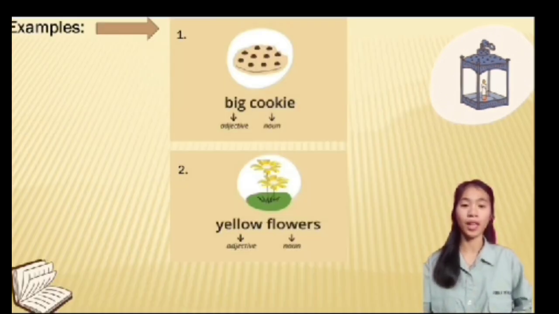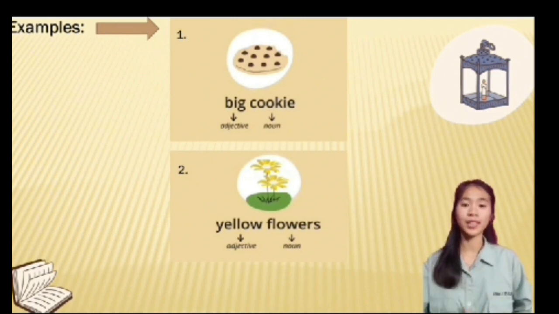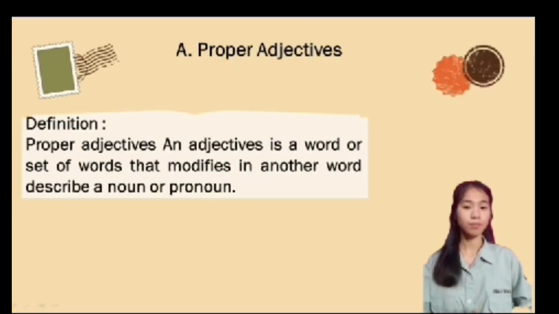For example, the first is big cookie. Big is an adjective. Cookie is a noun. The second is yellow flowers. Yellow is an adjective and flowers is a noun.